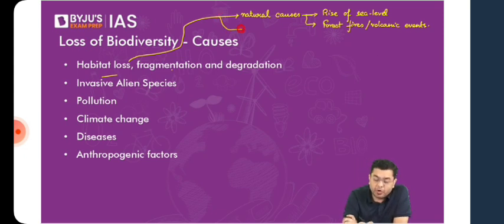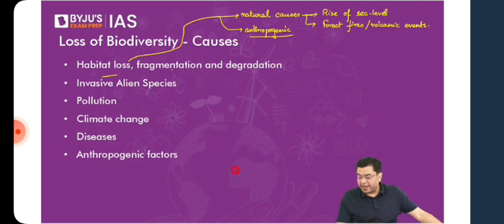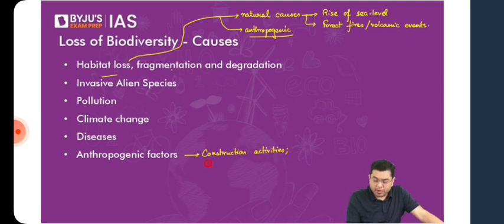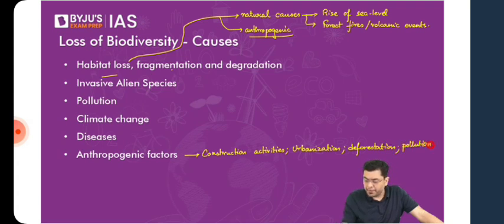Other than that, you also have the anthropogenic causes, or the human-induced factors. These anthropogenic factors can include construction activities, urbanization, deforestation, oil spills, and pollution, right? In construction, you can have various different types of construction. In pollution also, you can account for various different types of pollution, which will, in a way, create a loss of habitat for the natural ecosystem.